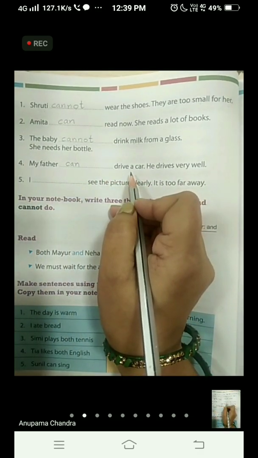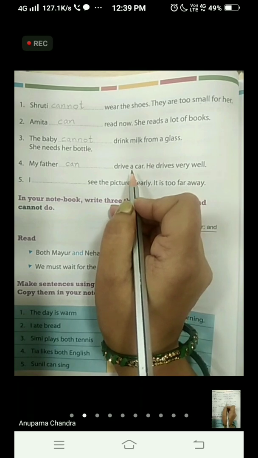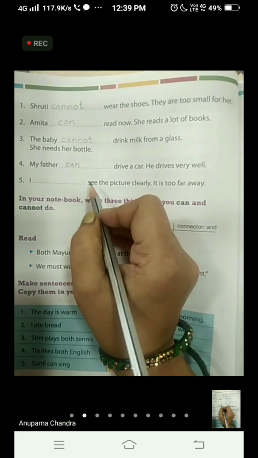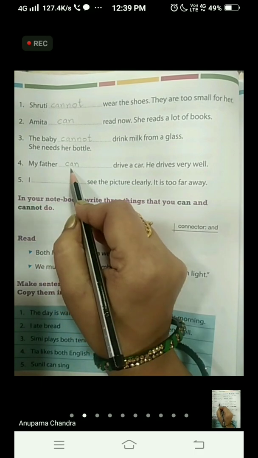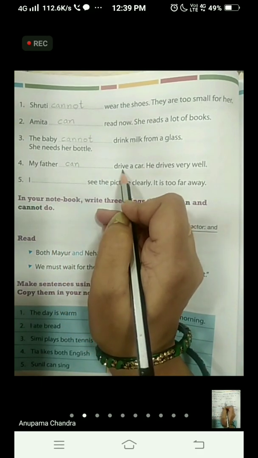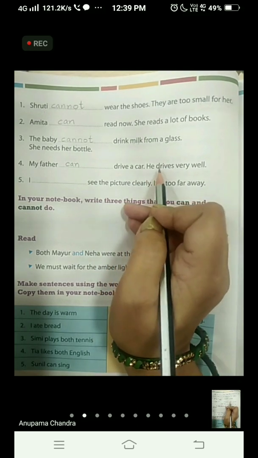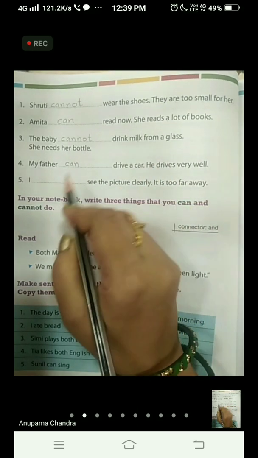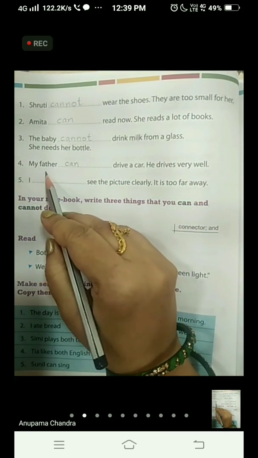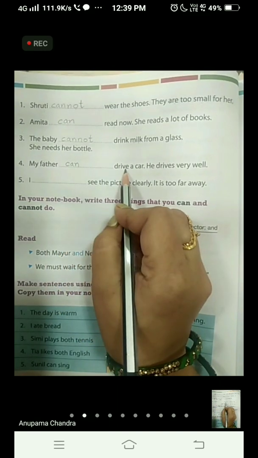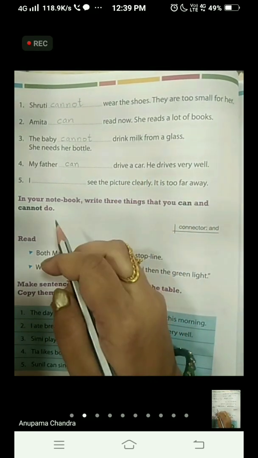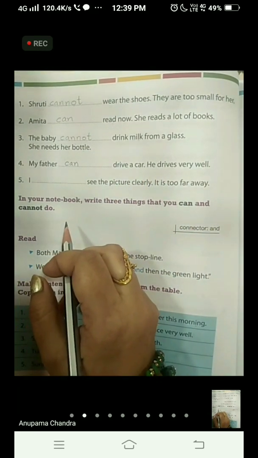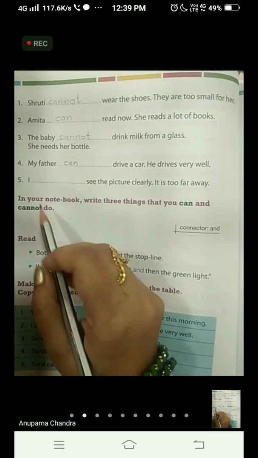He is driving a car in the picture and he knows how to drive a car. It is his ability. He can drive. So, we are going to write here my father can drive a car. He drives very well. Okay, I repeat, my father can drive a car. He drives very well.